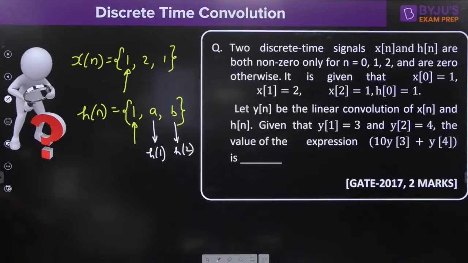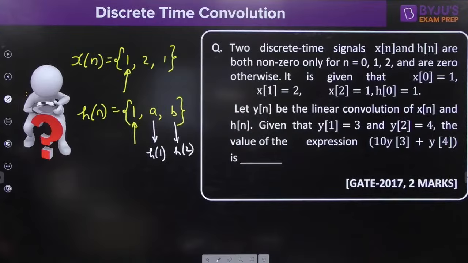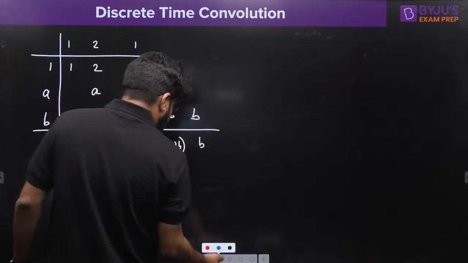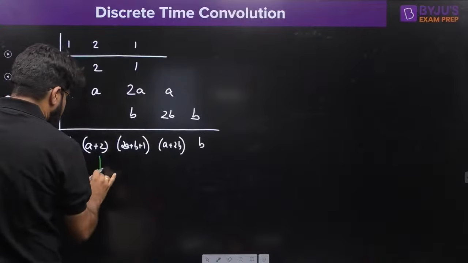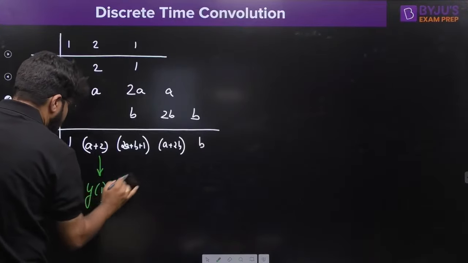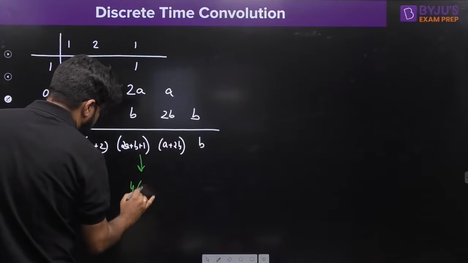Now what is given to you? y1 and y2. So what should be the value for y1? Have a look at this. This is the value for y1, and this is the value for y2.